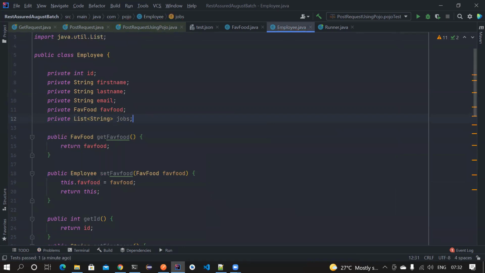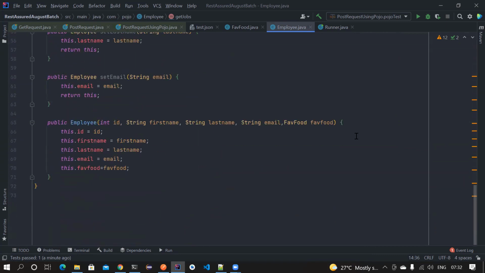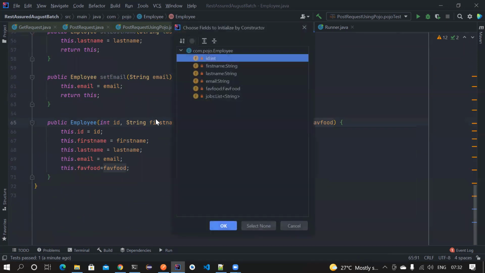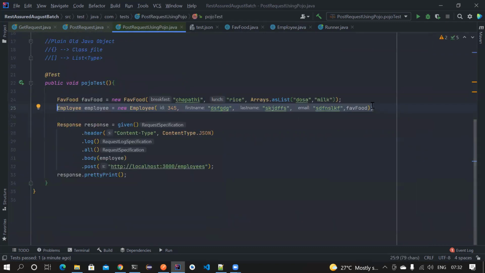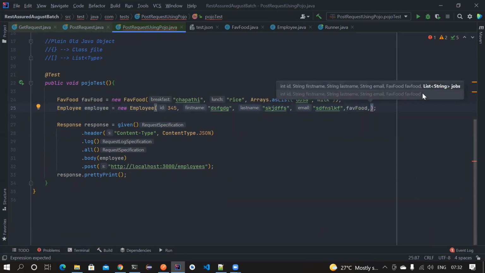Once you do this, you can also create getters and setters, and you can also make changes to the existing constructor, or you can create your own constructor. So let me create my own constructor using all the fields. Now let's go there, and after the email, I can also pass a list of strings, right?